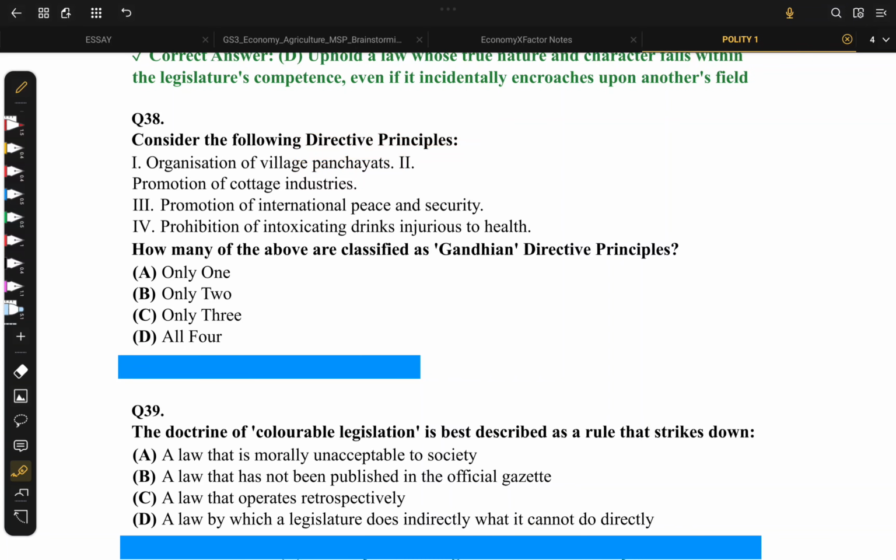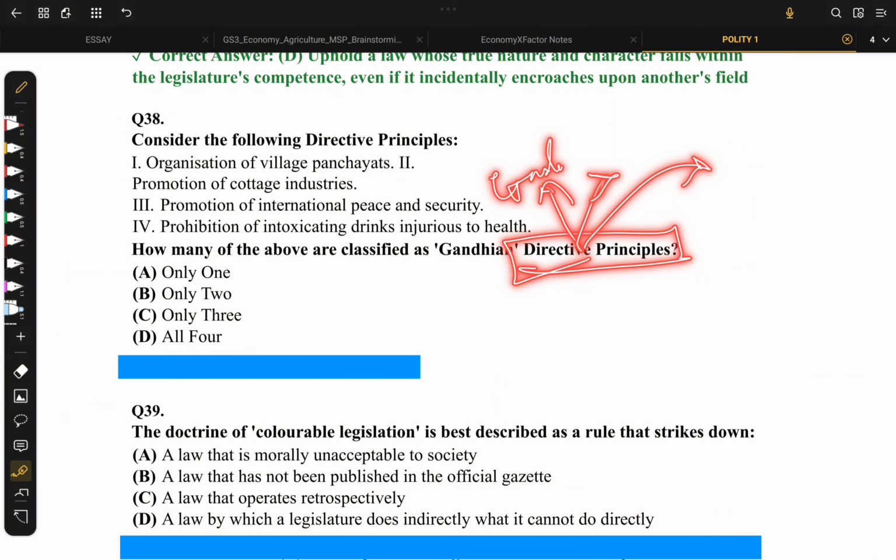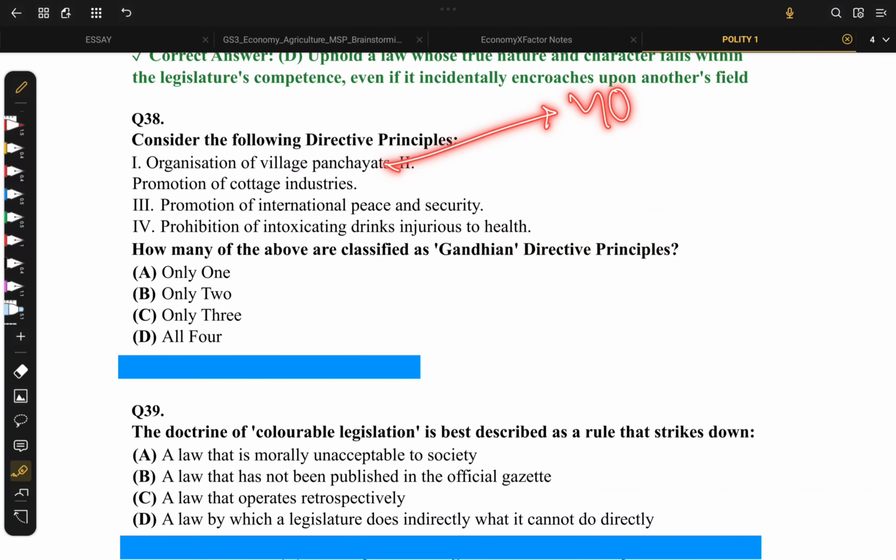First one says organization of village panchayat. Yes, that's right. And first let's read the question. How many of the following are classified as Gandhian? Okay, we know that DPSPs can be segregated into majorly 3: Gandhian, socialist, and third one is liberal principles. So organization of village panchayat, article 40, it will come under Gandhian, that's right.